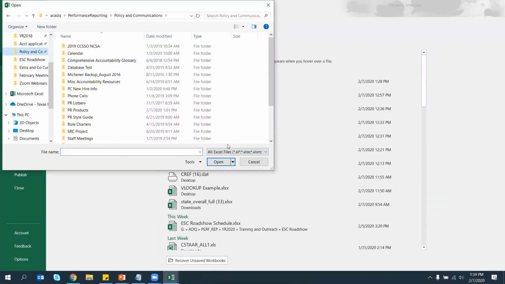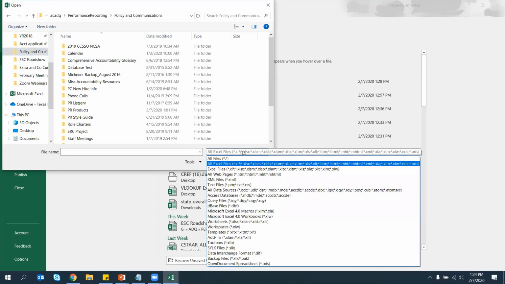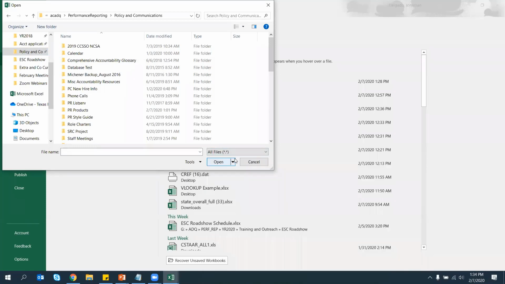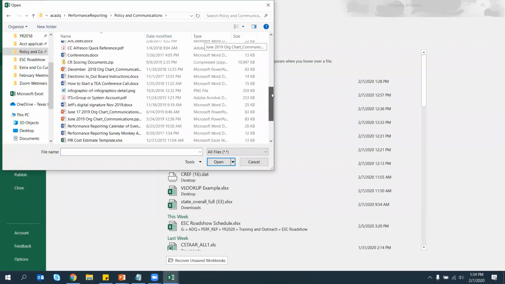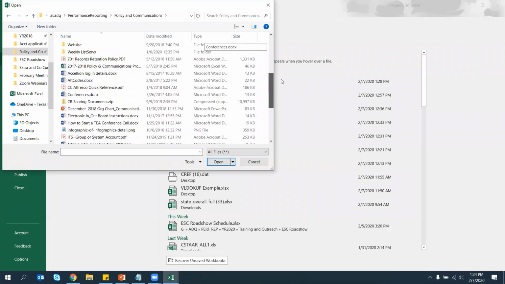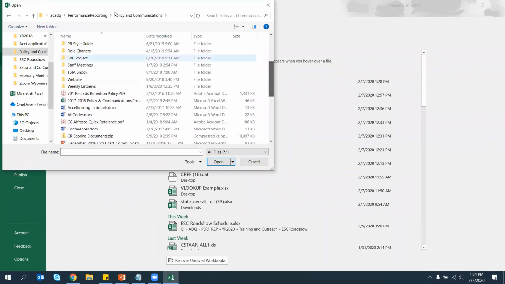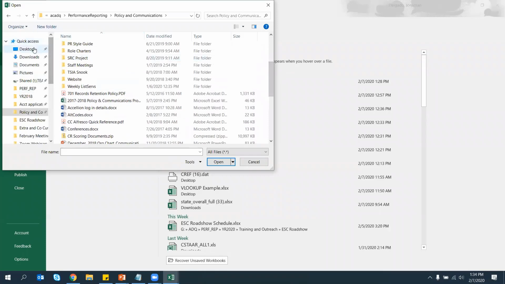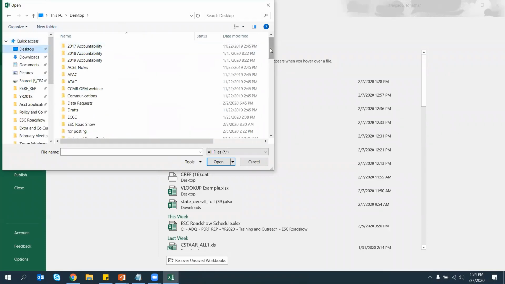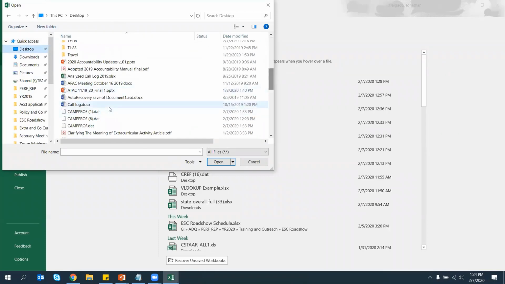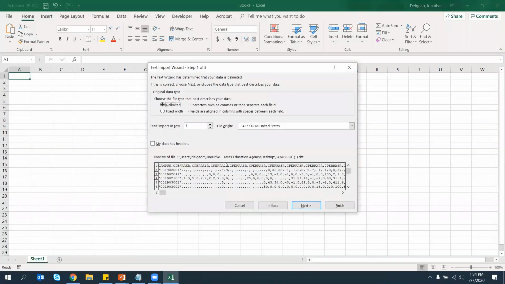On my desktop is my data file. I'm going to tell Excel not to look at just Excel files, which are .xls files, but all files. Looking at my desktop here, I am looking for the reference file that I just downloaded, campus profile, and then open.